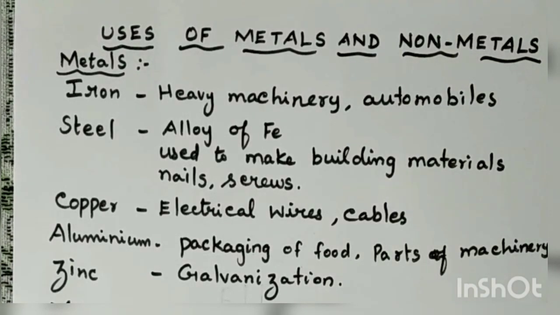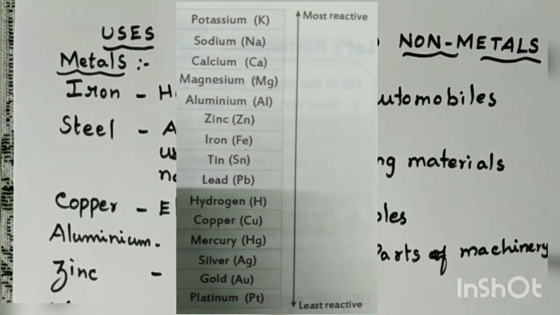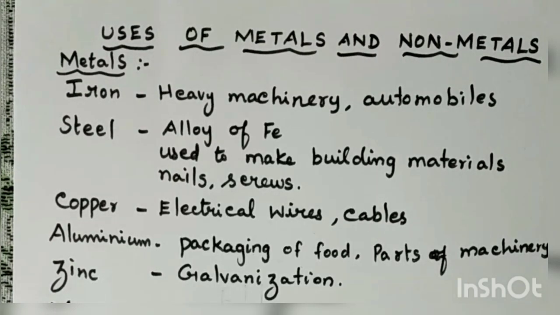Then you have seen about the various elements, how they are arranged in the order of their reactivity. They are arranged according to the decreasing order of reactivity. So the list of common metals that are arranged according to the decreasing order of reactivity is called the reactivity series. Then we have seen an activity that shows that iron is more reactive than copper. So everything we have completed. Okay. Now